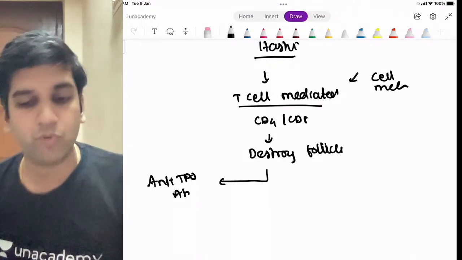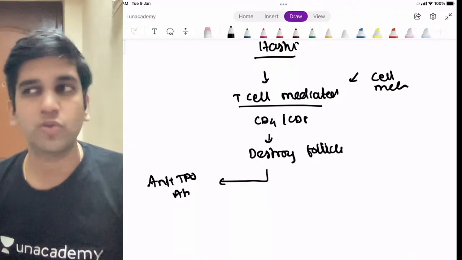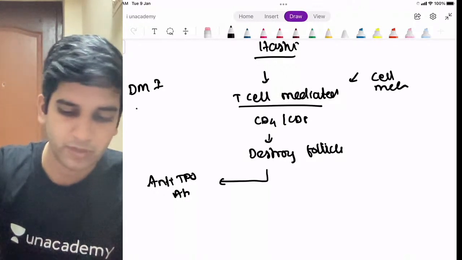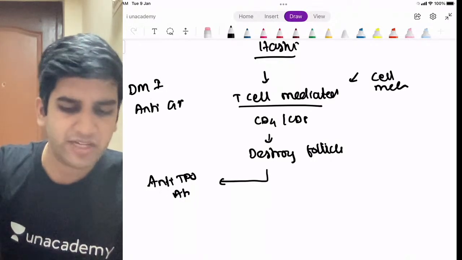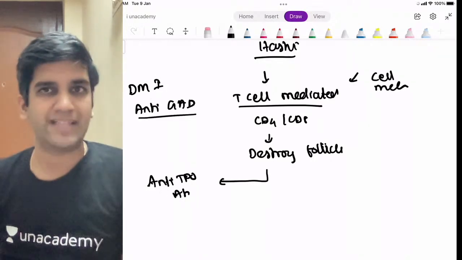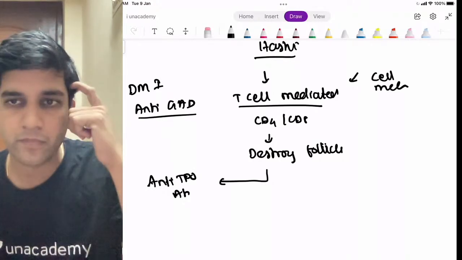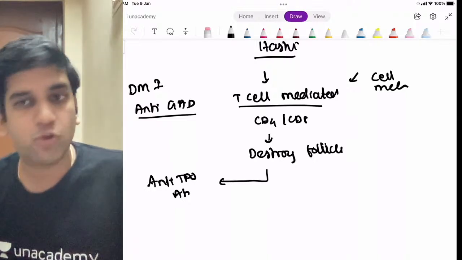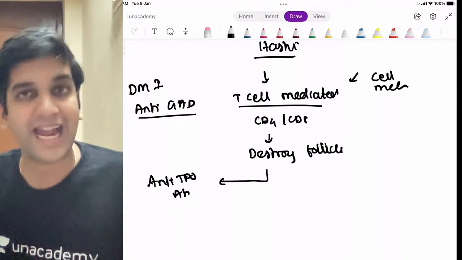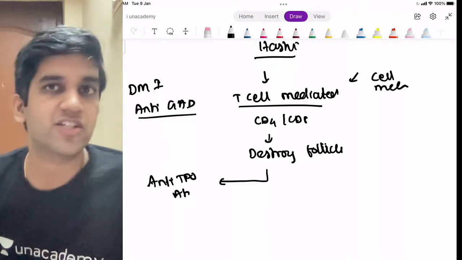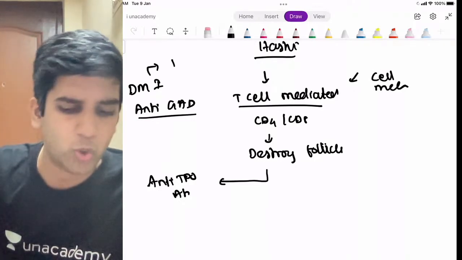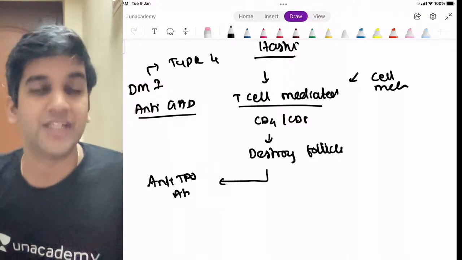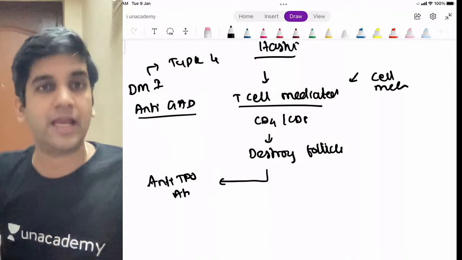When I take type 1 diabetes mellitus, have you read about something called anti-GAD antibodies in type 1 diabetes mellitus? You must have read about this, right? Because these are used for diagnosis. That's the reason it keeps coming to my mind. So in type 1 diabetes mellitus also, anti-GAD is an effect. The primary destruction is based on T cells. Type 1 diabetes mellitus also is type 4 hypersensitivity, not type 2. It's always type 4. The T cell causes destruction, and then I'm going to have an effect of